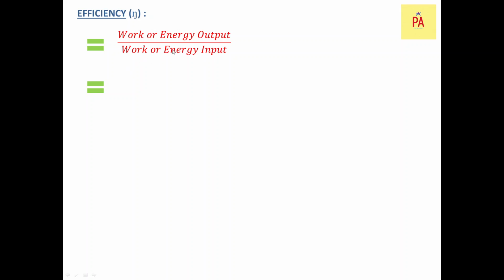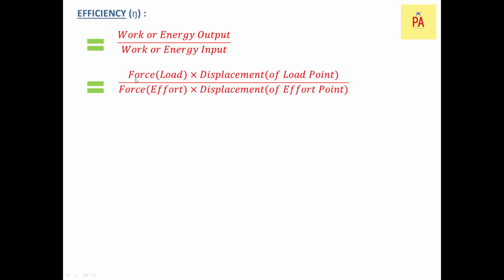For the work or energy input, work is again force into displacement, where the force is the effort and the displacement is the displacement of the effort point. So the numerator is load into displacement of the load point, dl, and the denominator is effort into displacement of the effort point.